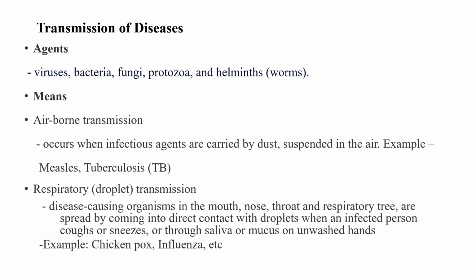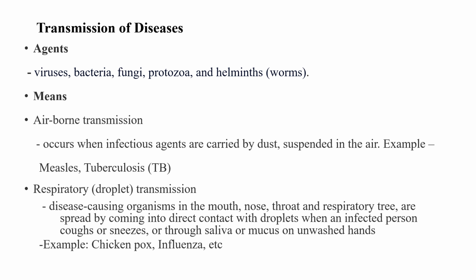Now, aside from agents, we also have means. When we say means, we mean the condition under which those microorganisms or agents could be carried from one individual to the other. The first one is airborne transmission.